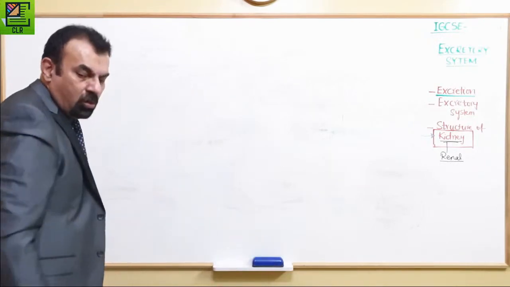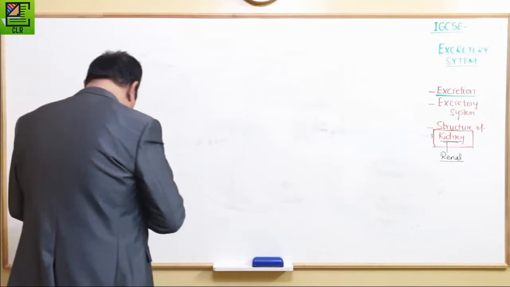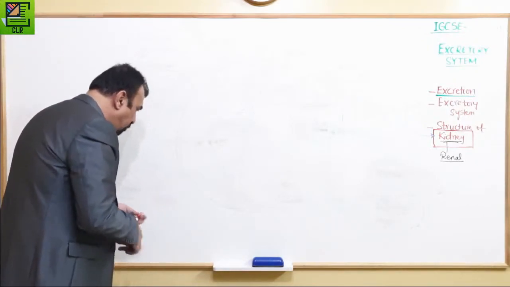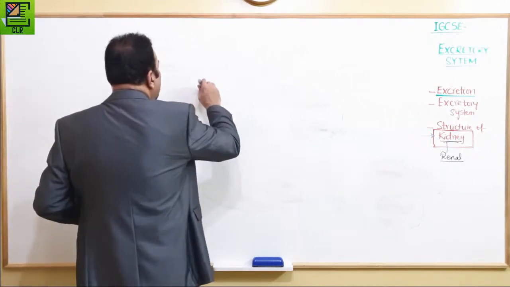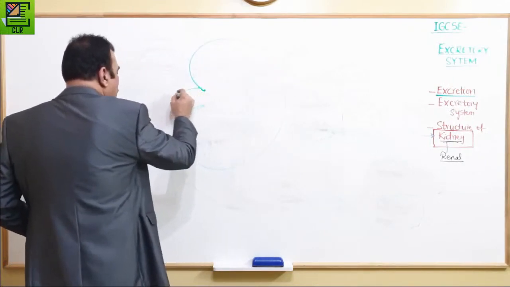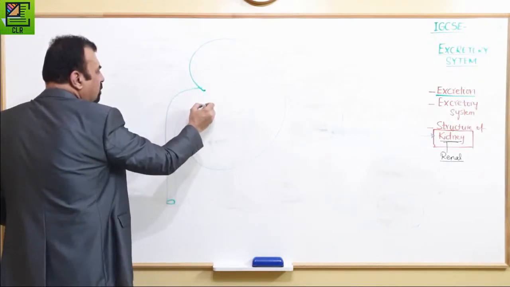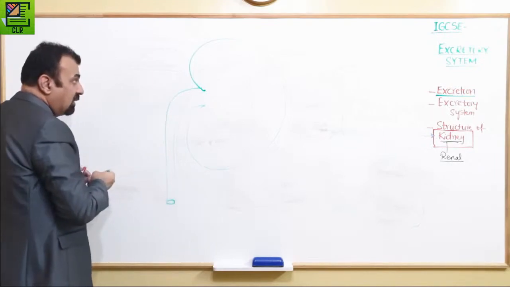If we draw a longitudinal section of the kidney, what are we going to see? This is our kidney. I'm drawing it. So this is the ureter. That broad section from where the ureter comes out is called the pelvis.